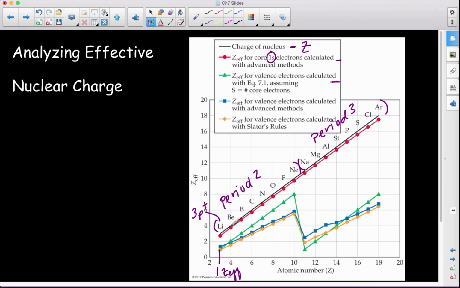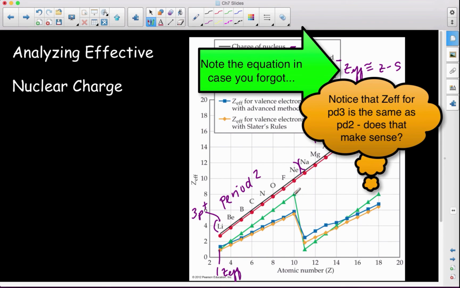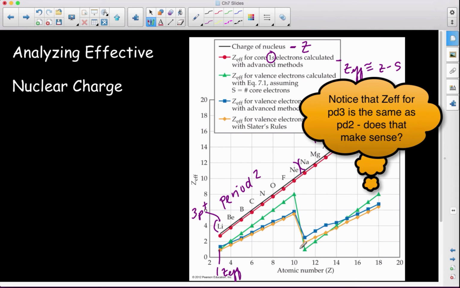Beryllium has 4 protons, 4 total electrons, 2 valence electrons. Those 2 valence electrons approximately feel the pull of 2 protons, and have a Z effective of 2. Boron has 5 protons and they feel a Z effective of 3. So this trend continues, and we'll see that Z effective actually increases across the period. Z effective increases as we go across a period. Even here, for period 3, Z effective increases as we go across a period.